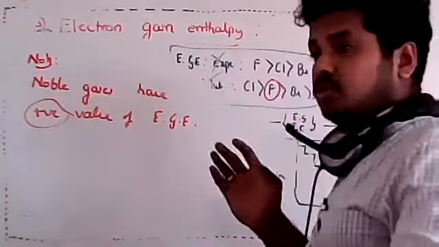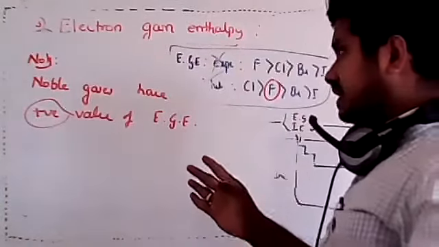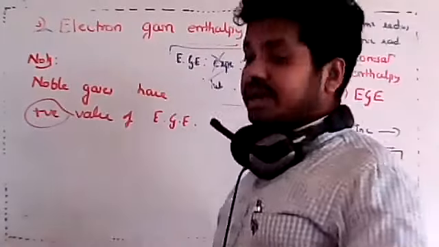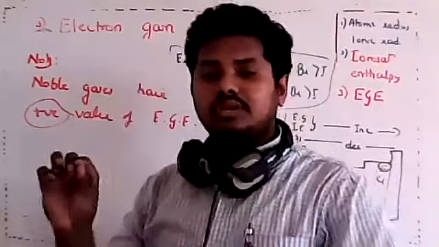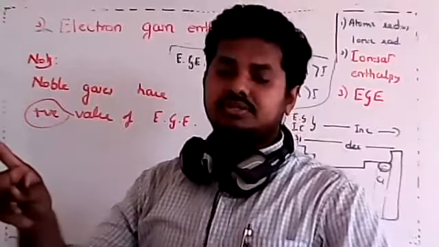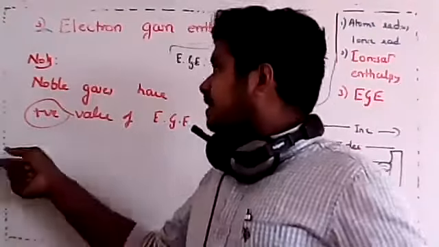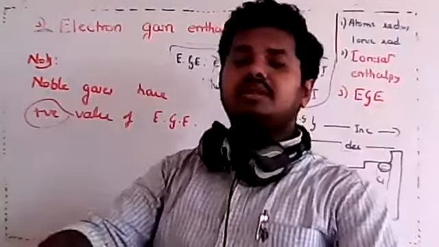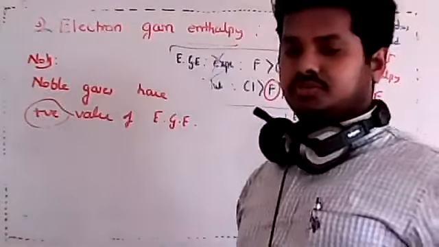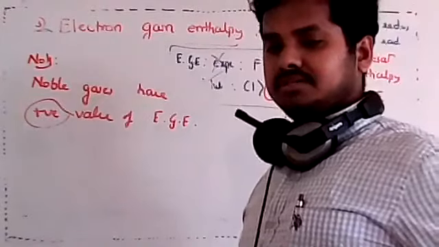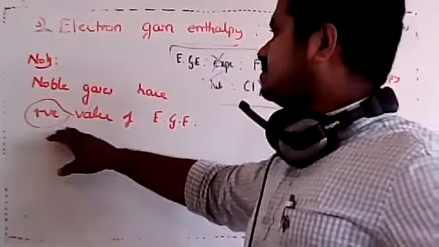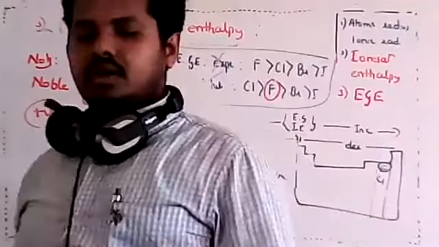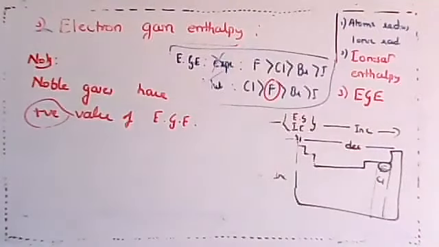So see the situation now. Whenever I add an electron to an atom, usually energy will be released. But in this case, a positive value of electron gain enthalpy means we need to supply energy to add the electron. What might be the reason behind this? What it indicates is they don't want any electron.